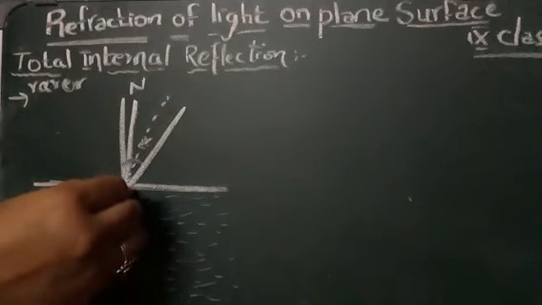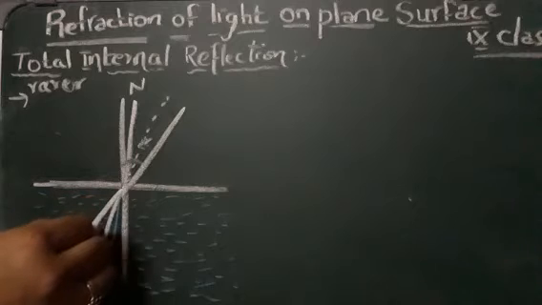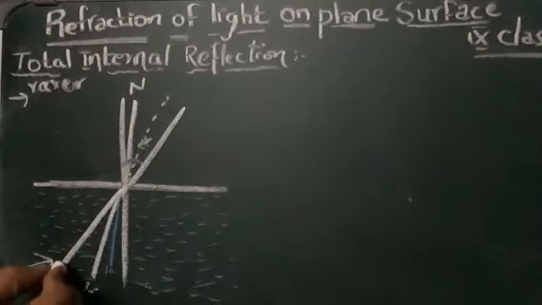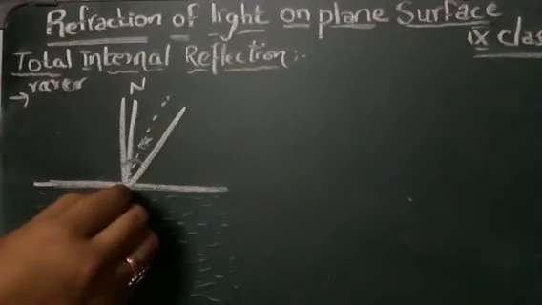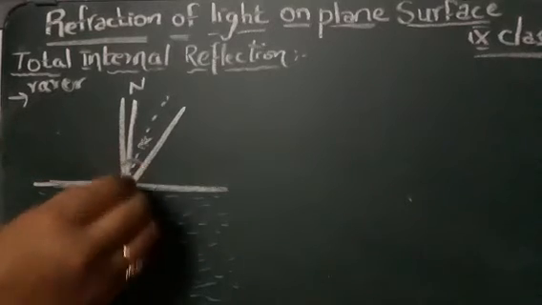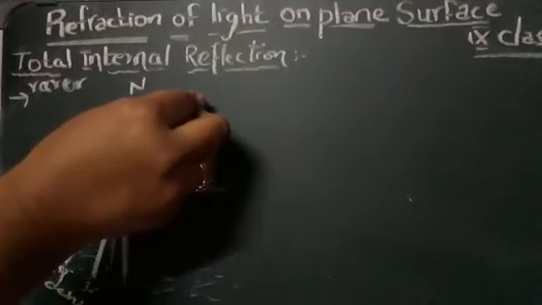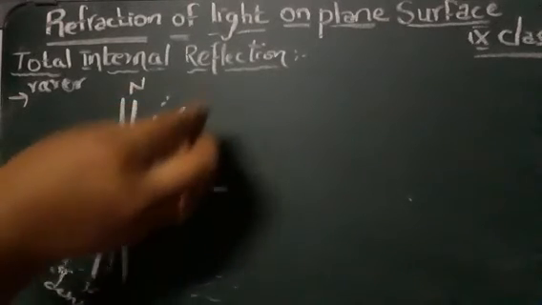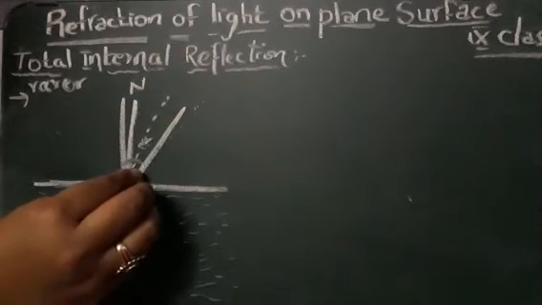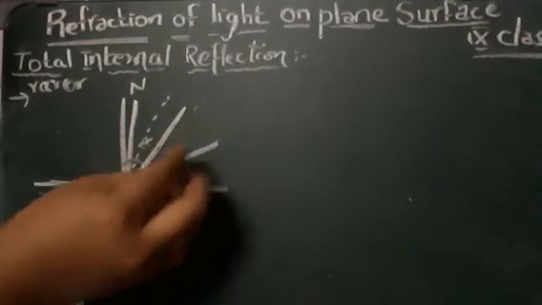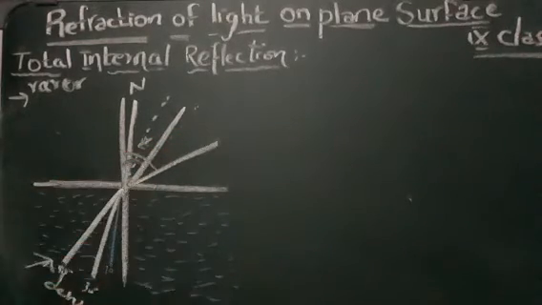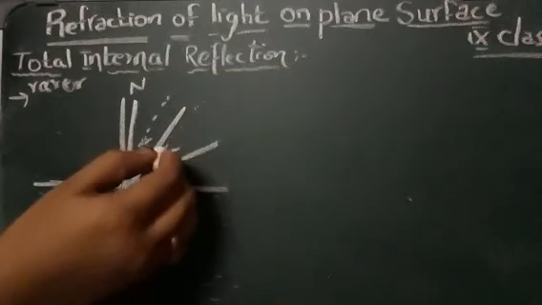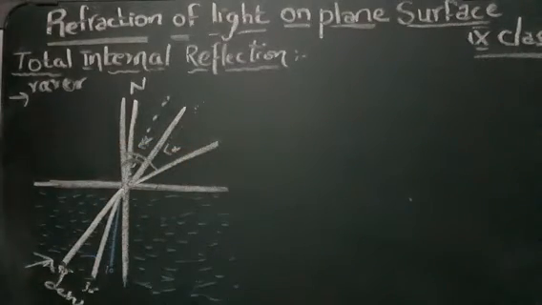Suppose you have the angle of incidence, your incident ray here, at 50 degrees. That means your refracted ray should be a straight line like this, but actually it will bend a little and form somewhere like this. So this will be your angle of refraction.